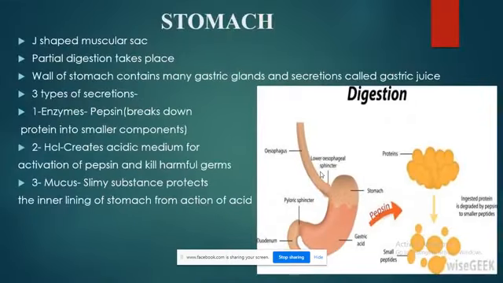So, moving on, we have this region. This region is where the gastric juices are present. The wall of the stomach contains gastric glands, and the secretions are known as gastric juices. When I use the term juice in digestion, juice means a liquid material in which enzymes are present. Majorly 3 types of things are present in the stomach gastric juice.